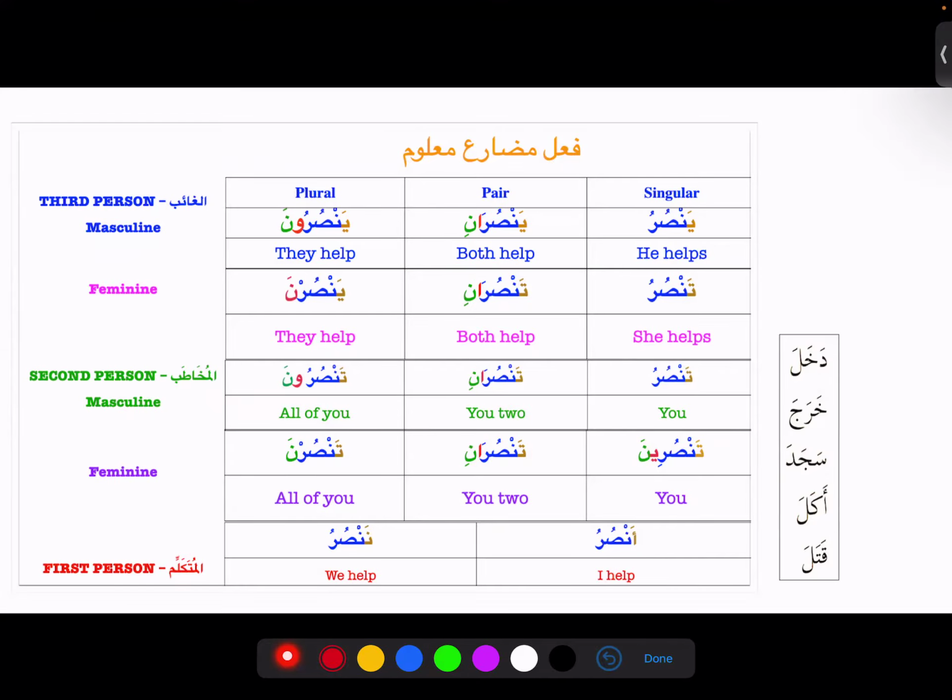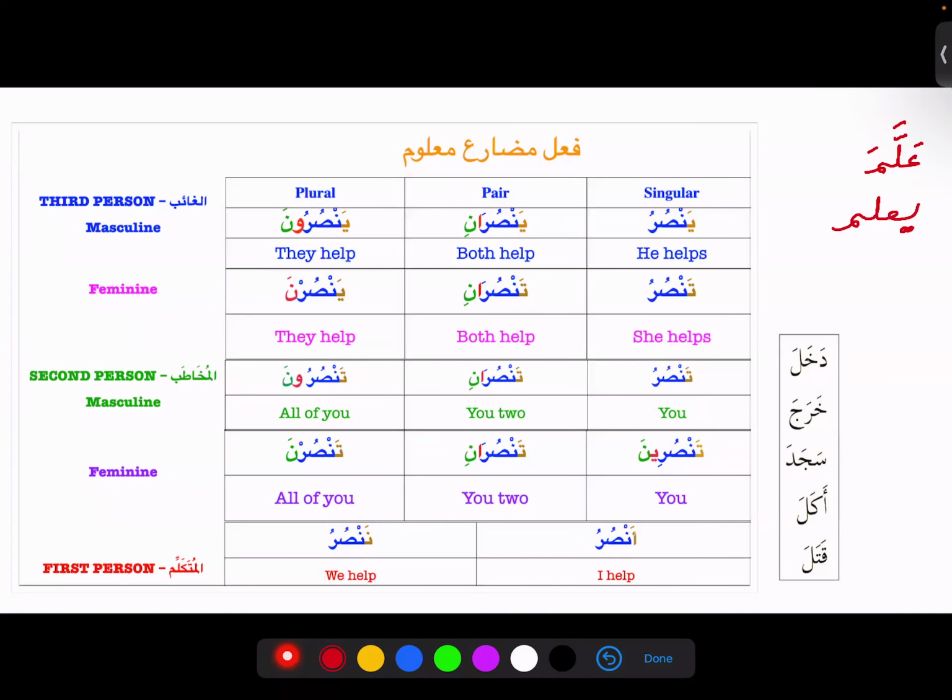In family 2 to 10, different story. They have set patterns, right? So when I have allama, and this is fi'l madi, and now I want to convert this allama into fi'l mudariya, there is a set pattern.